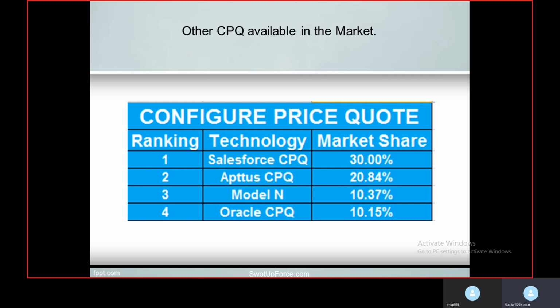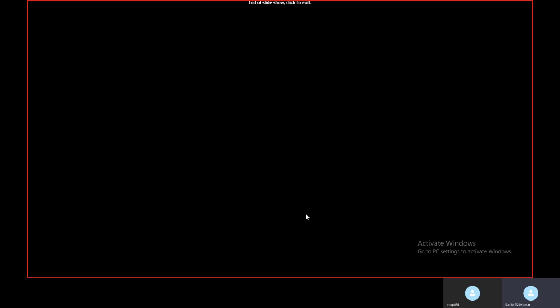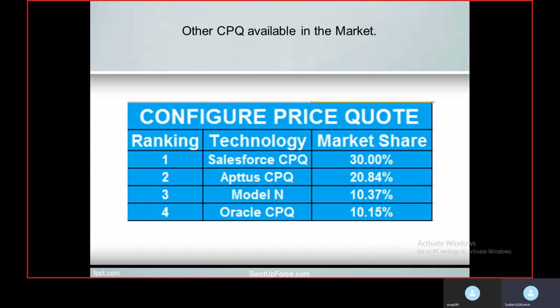So if you have Salesforce CPQ knowledge, and if you are a Salesforce CPQ certified professional, you may have better professional opportunities in market. In second position, Aptus CPQ, which has market share 20.84%, and third one is Model N with 10.37%, and Oracle has 10.15% share. So this is all about CPQ.